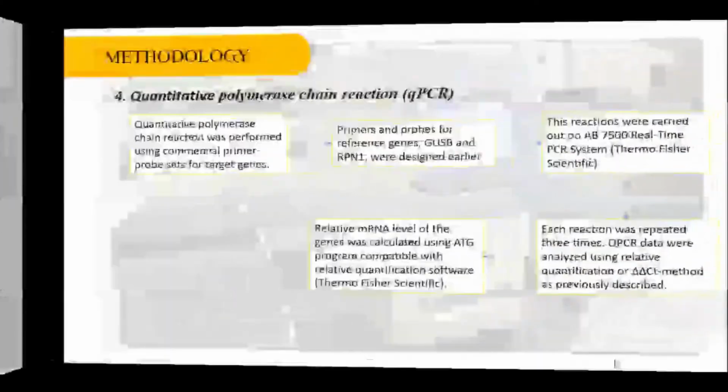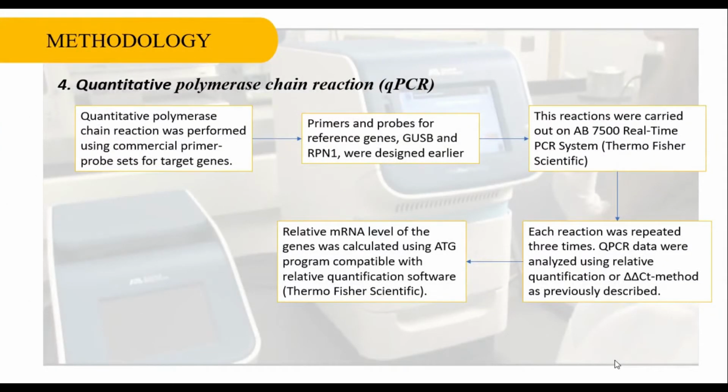The next method is quantitative polymerase chain reaction, performed using a conversion primer-probe set for the target genes. Primers and probes for the reference genes GUSB and RPN1 were designed earlier. These reactions were carried out on the AB 7500 real-time PCR system, and each reaction was repeated 3 times. The relative mRNA level of the genes was calculated using software compatible with relative quantification.